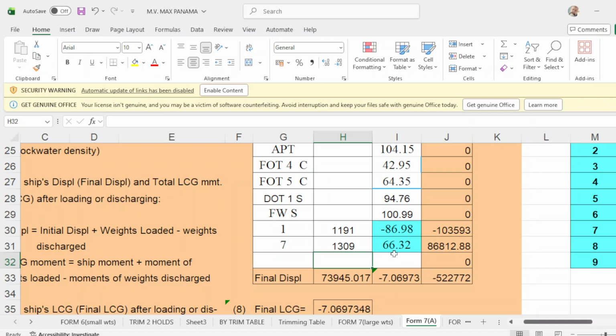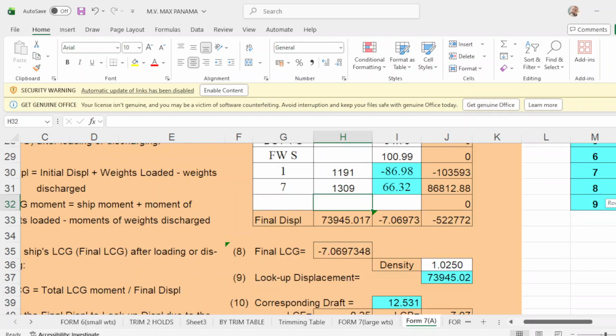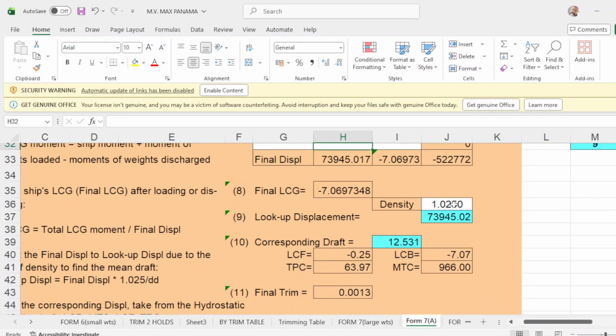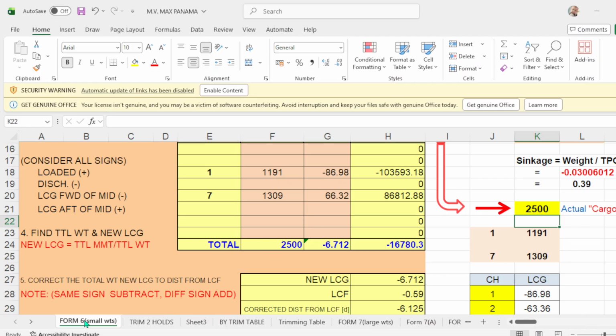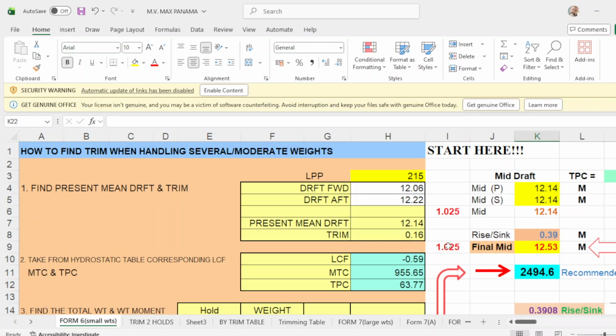Your LCG is 6632, and your final density is 1.025 upon completion of loading, and your departure drop should be 12.53, okay?